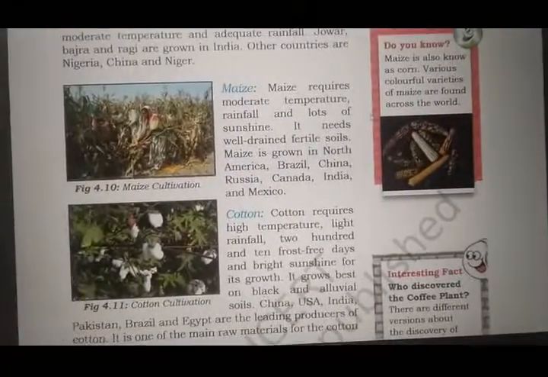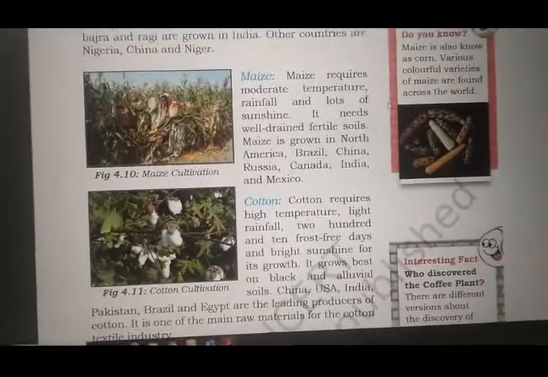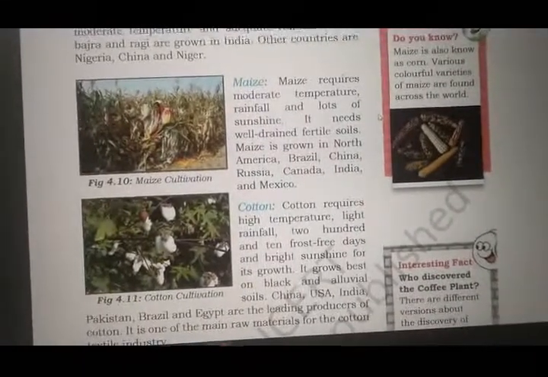Jowar, bajra and ragi are grown in India. Other countries are Nigeria, China and Niger. These are the countries where jowar, bajra and ragi are grown. Do you know? Let's see.